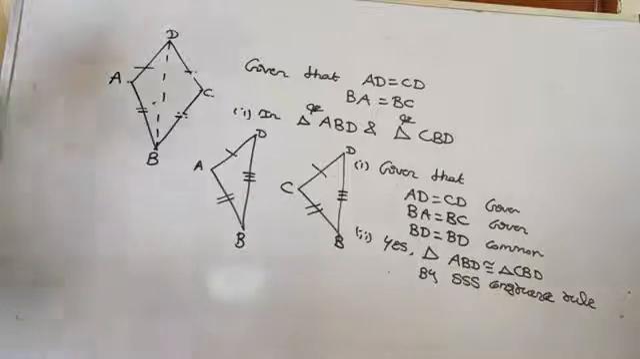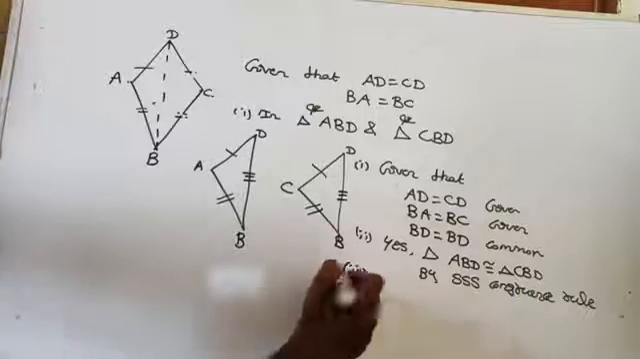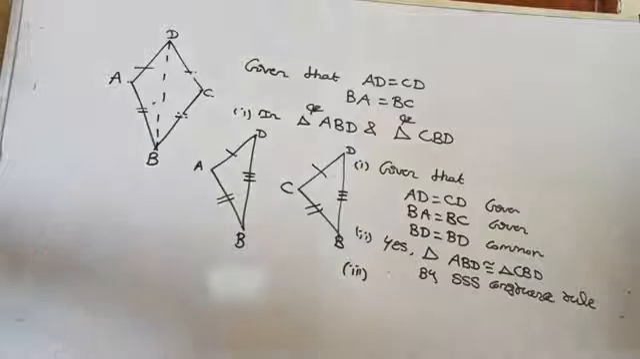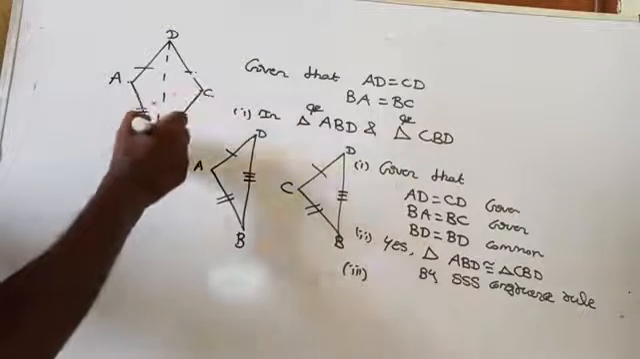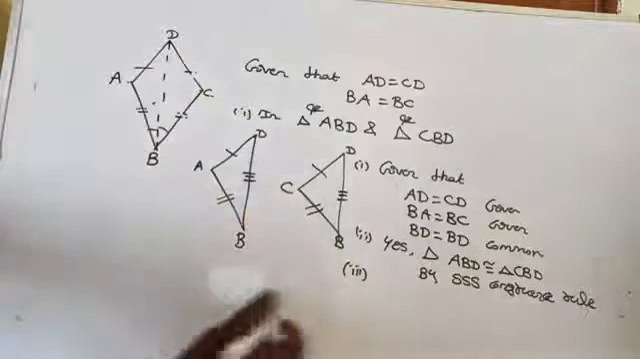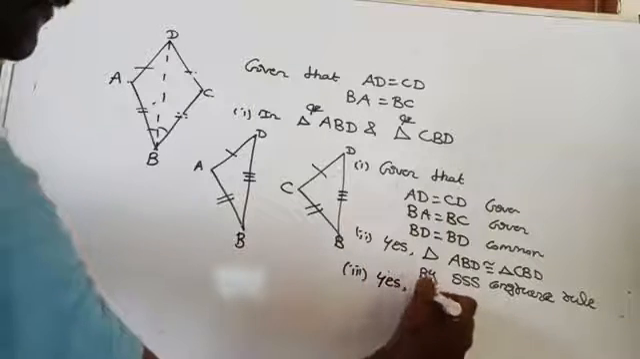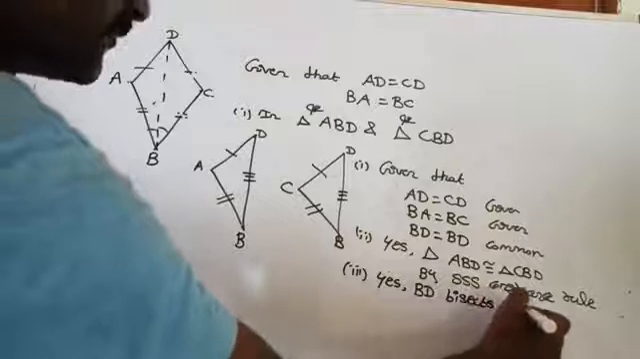Then, does BD bisect angle ABC? Bisects means what, my dear? Yes, BD bisects angle ABC. This is ABC. Bisects means it divides into two equal halves. Yes, it bisects.